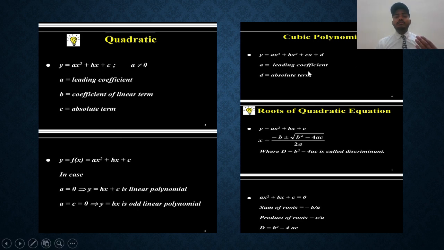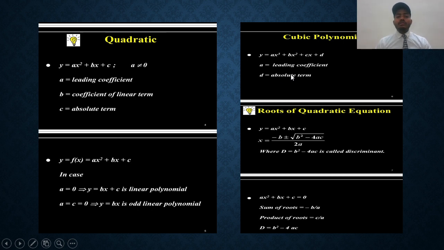In this class we discuss the Sridharacharya formula method, and also solve some examples with the help of the perfect square method. So next, cubic polynomial. In the cubic polynomial, y = ax³ + bx² + cx + d. Here a is the leading coefficient and d is the absolute term.